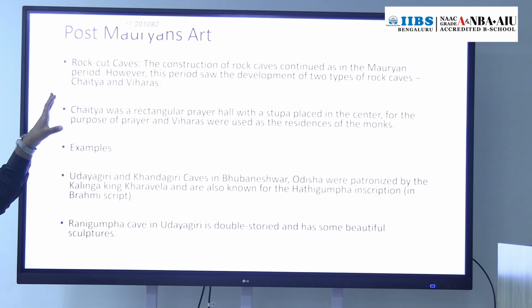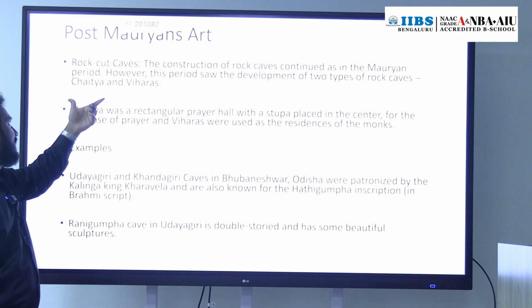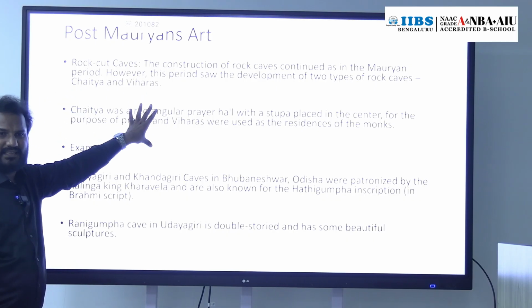We discussed that Barabar Hills caves were there, right? During Mauryan time they were given to the Ajivikas and Jainism. The construction of rock cut caves continued even after the Mauryans, but with minor changes. Earlier only viharas were there, during Mauryan time only viharas. Now we have viharas as well as chaityas.